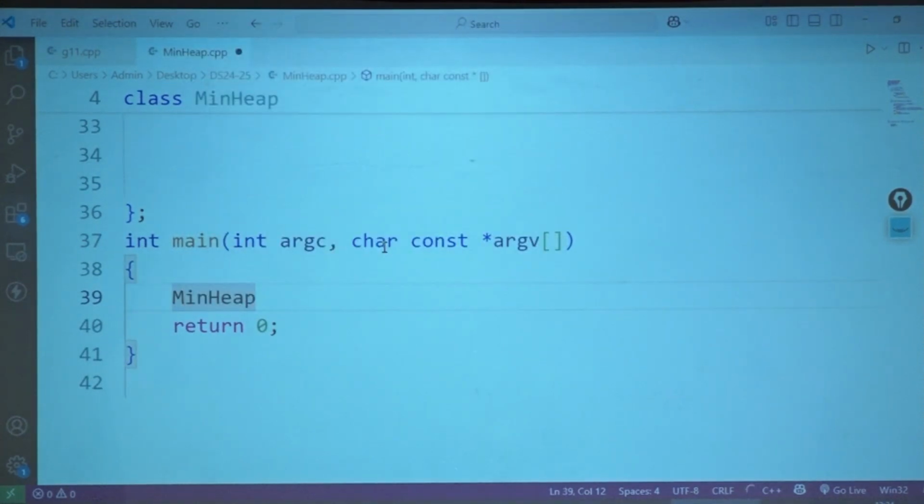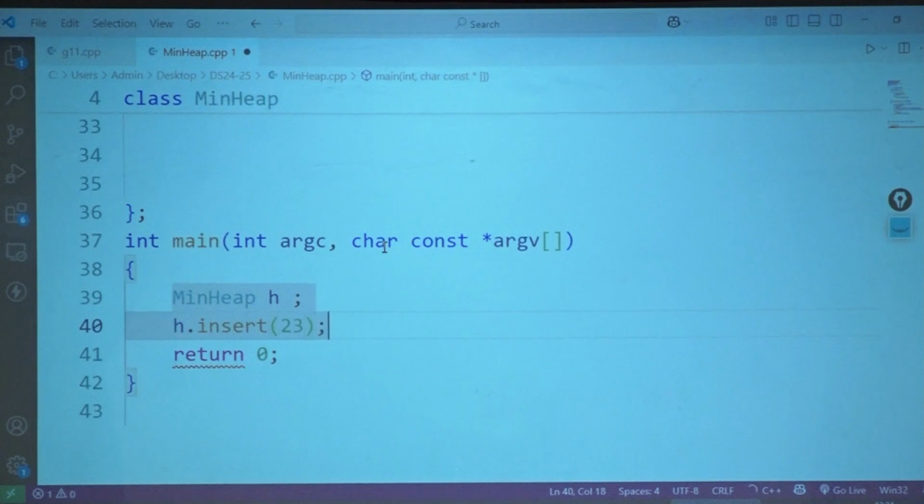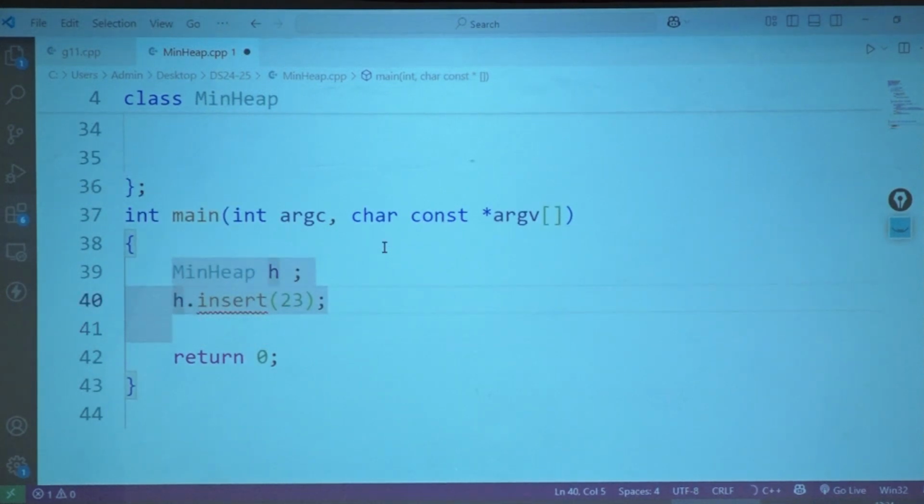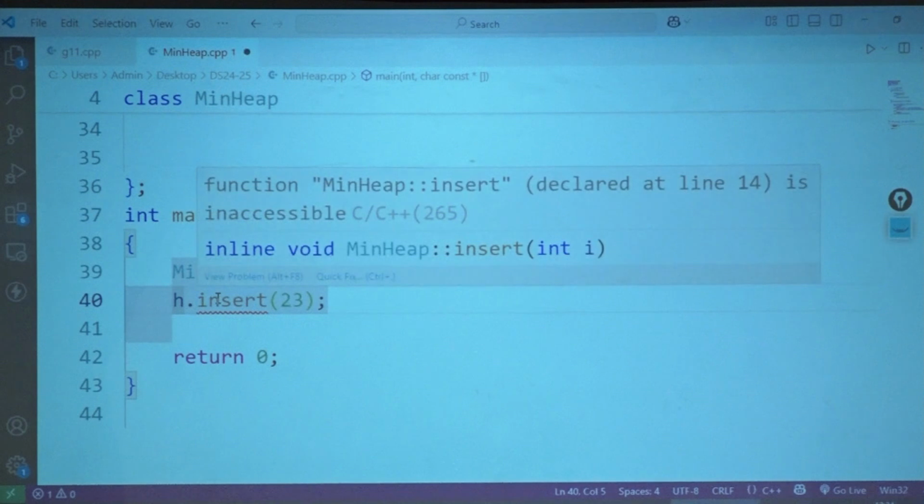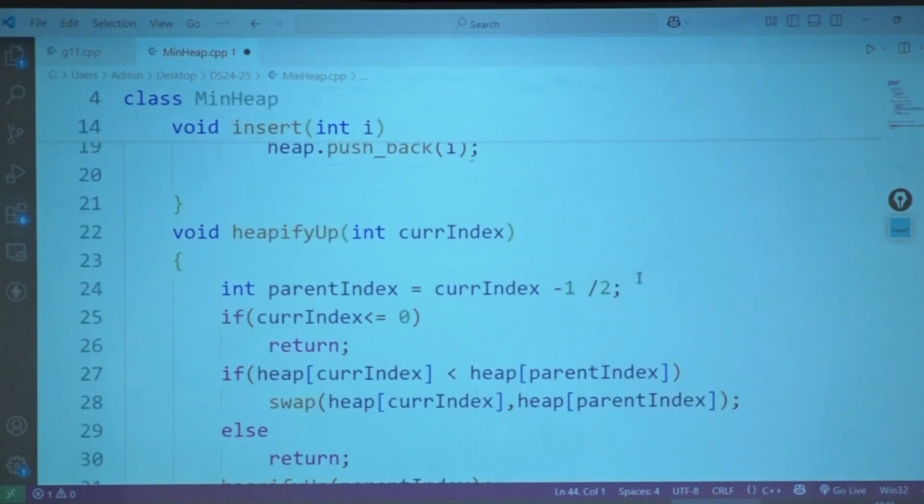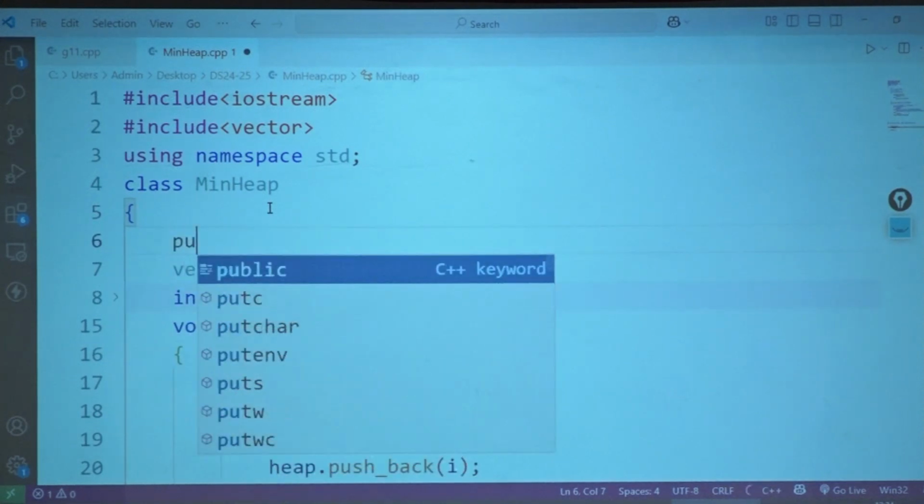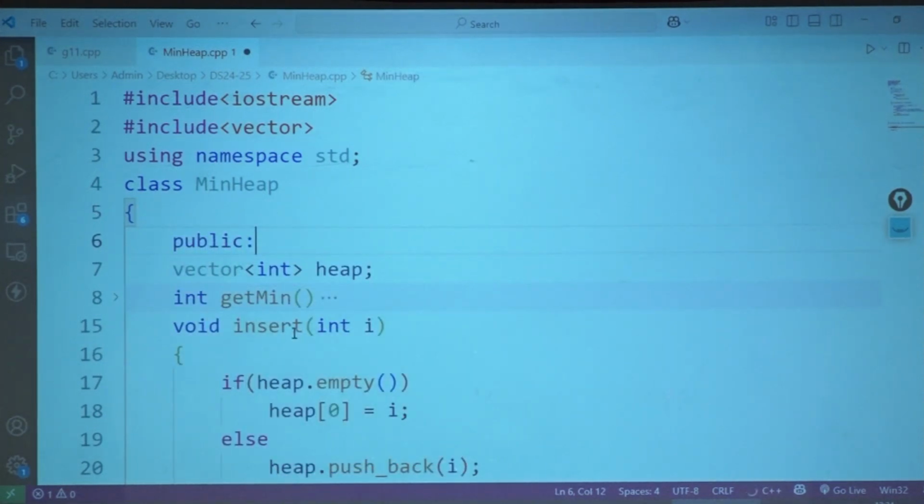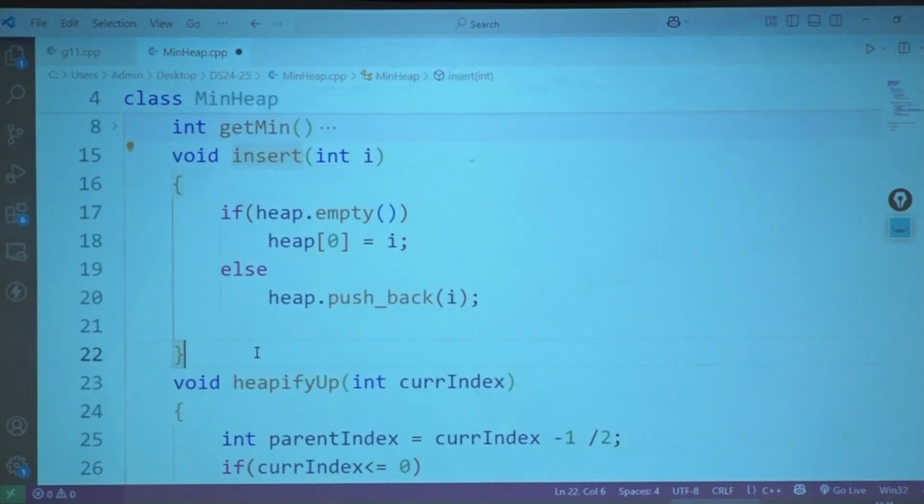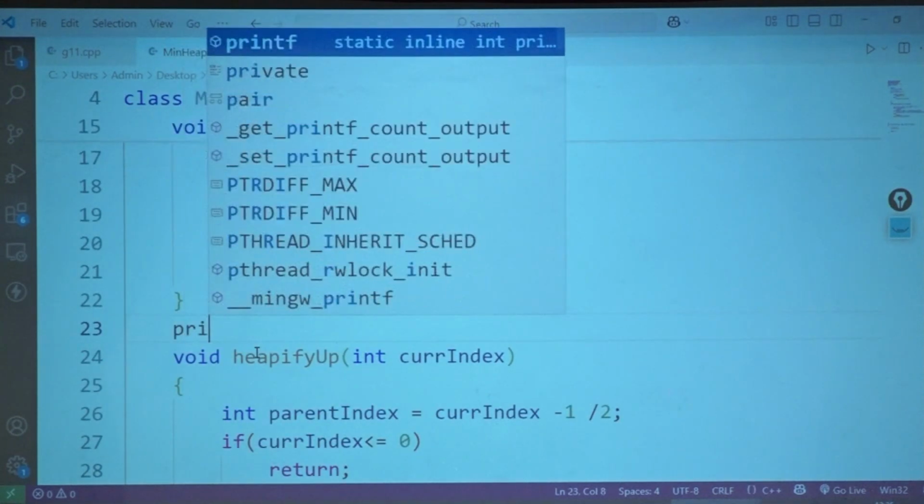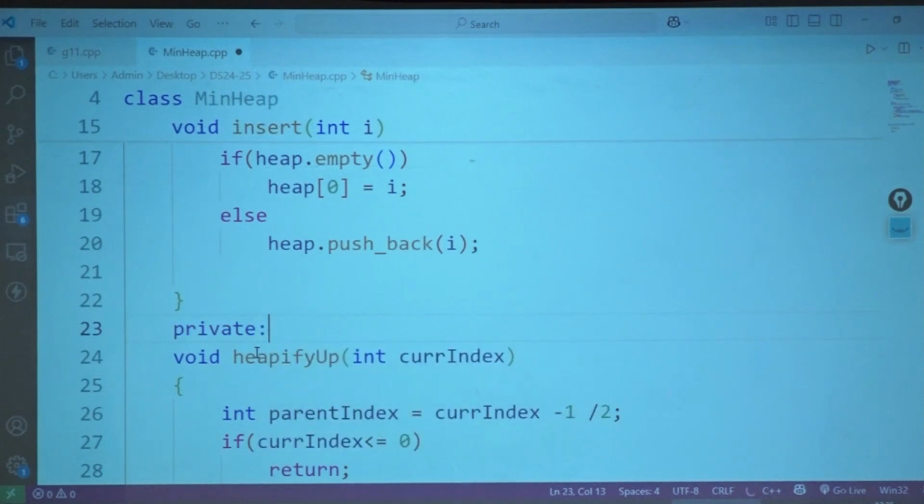We are going to create an object of minimum heap. I am going to say h dot insert 23. You've got to make sure all of them are public. Guys, heapify up will be a private method. You cannot use it outside.